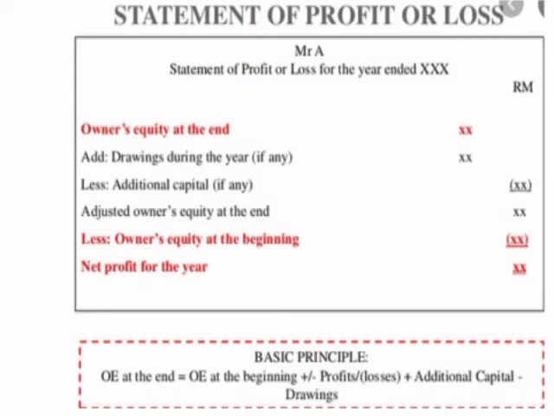But first of all, I will just tell you how the small businessmen calculate their profit and loss. As I told you, this is just the comparison between the capital at the end and capital in the beginning.